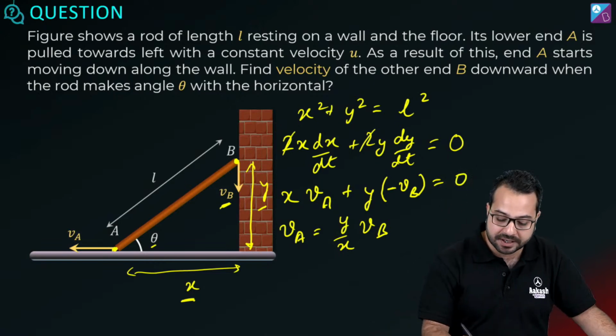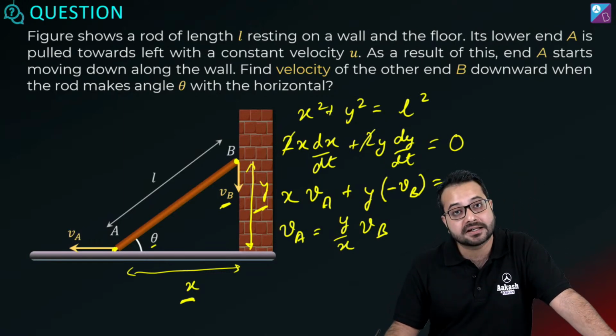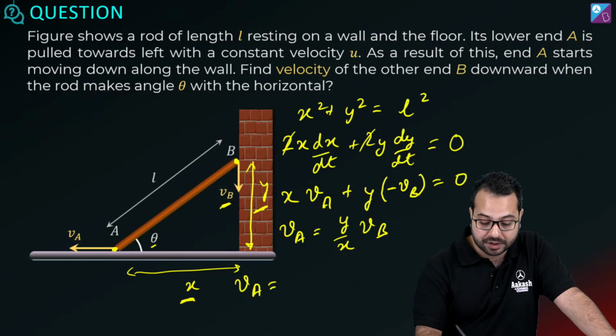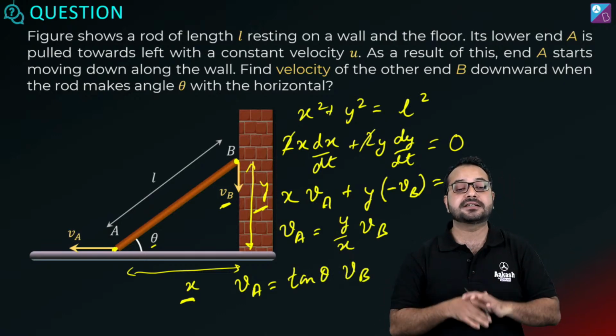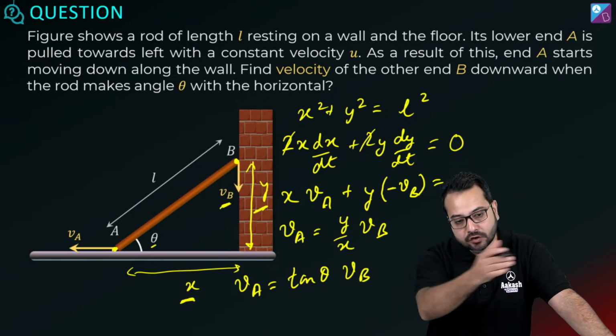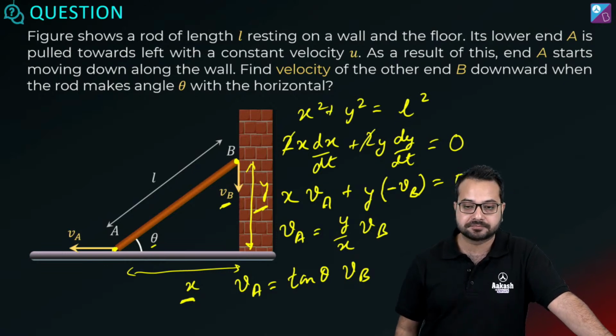Is that correct? And what is y by x? Can you tell me what is y by x? This is y, this is x. So can I say y by x is equal to tan theta? Of course I can say that. So we can say that VA is equal to tan theta multiplied by VB, and that is the relationship between VA and VB. Is that correct? Yes, Sapna, you are absolutely right. VB will be equal to VA cot theta.